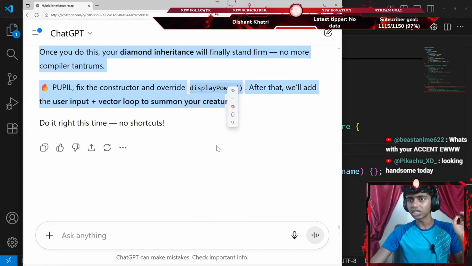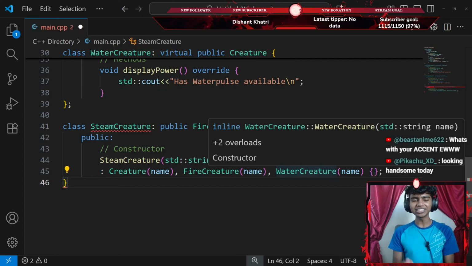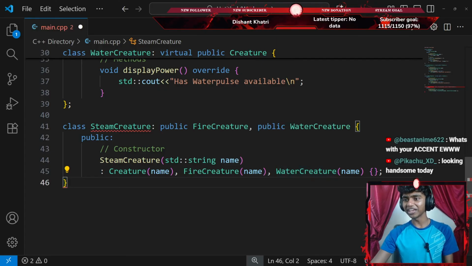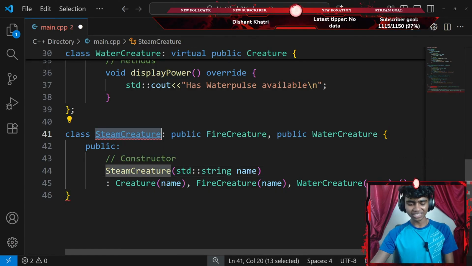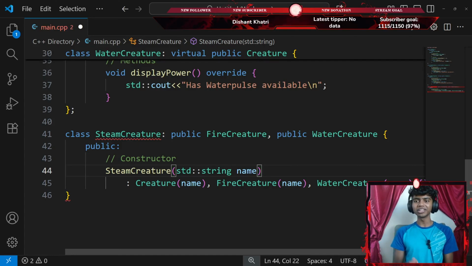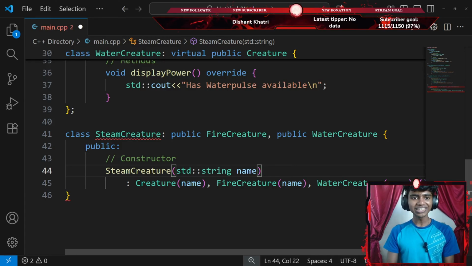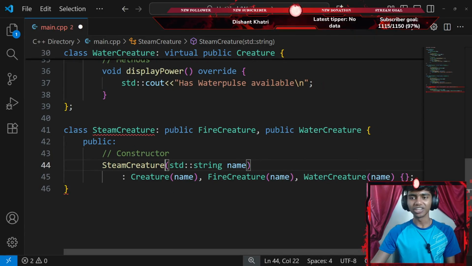Steam creature will okay, I did get the looking handsome today, guys. Honestly, I don't know how to reply, guys. I feel I'm kind of bad with compliments, because before I did upload that in my shorts as well, someone was like, why didn't you act as a model? Then I'm like, oh, okay, that's it. Although I will appreciate you, Pikachu. That actually means the world to me, guys. What's with your accent, ew? Guys, I feel this is the only accent I can speak in.